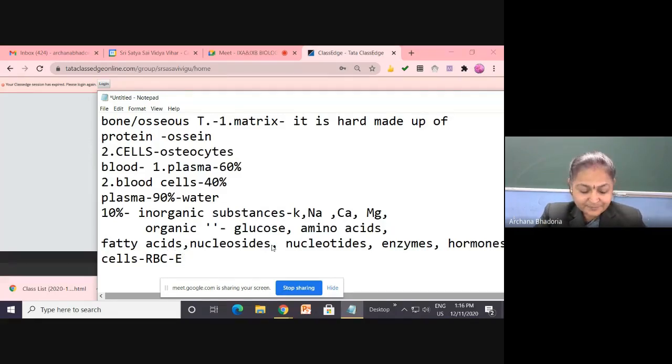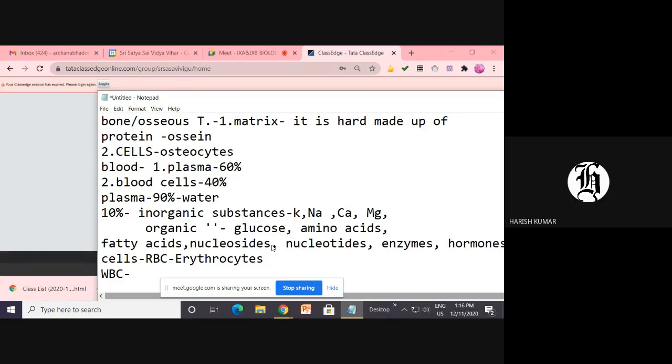Erythrocytes. Now children, time is over, so I'll end the class. We will just finish by writing the names. Erythrocytes. Then the WBCs are called what?